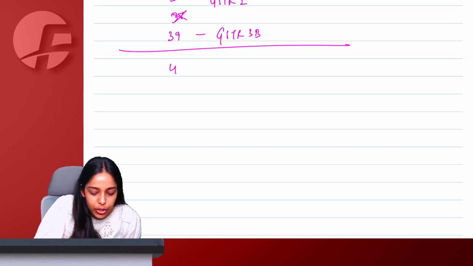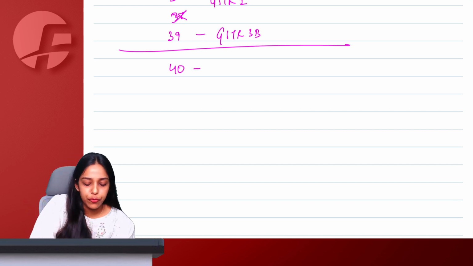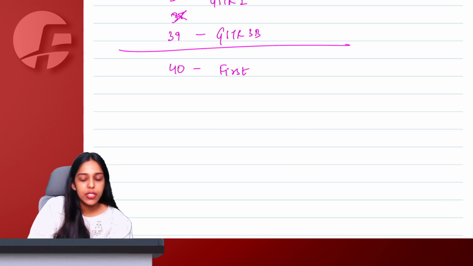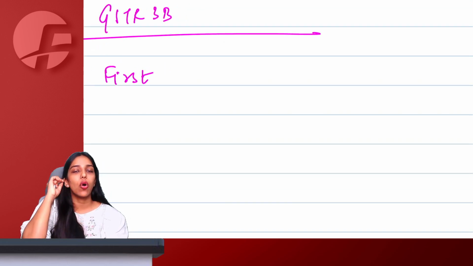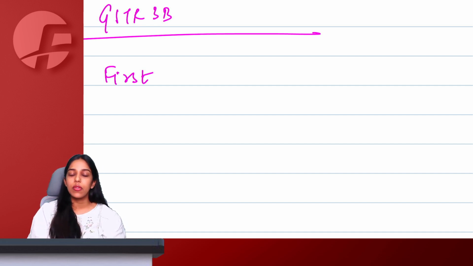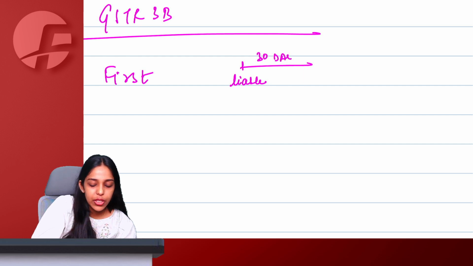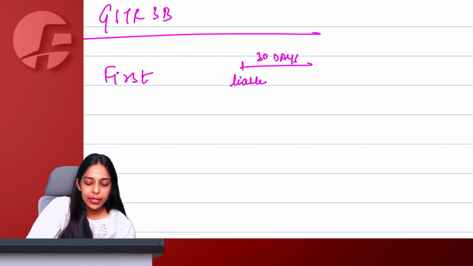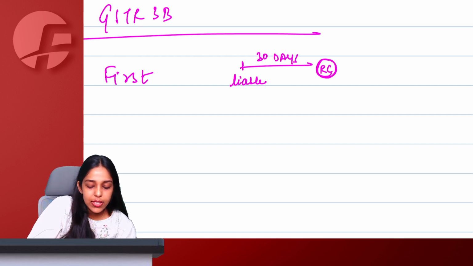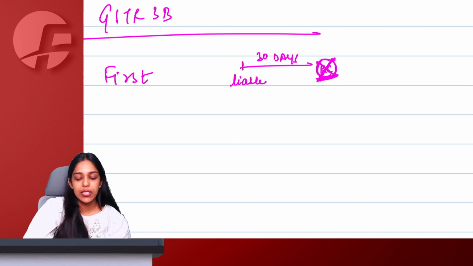Then ma'am, F for 40, F for first. F for 40, F for first, section 40, first return. So here you declare all your revised tax invoices. We've seen this in the chapter of tax invoices, that let us say today I become liable for registration and I apply for registration within 30 days only. Then in that case, the day on which I receive the registration certificate, it is irrelevant.